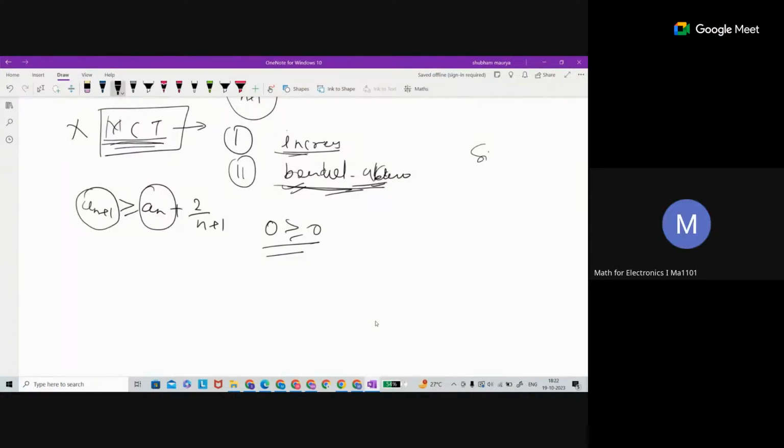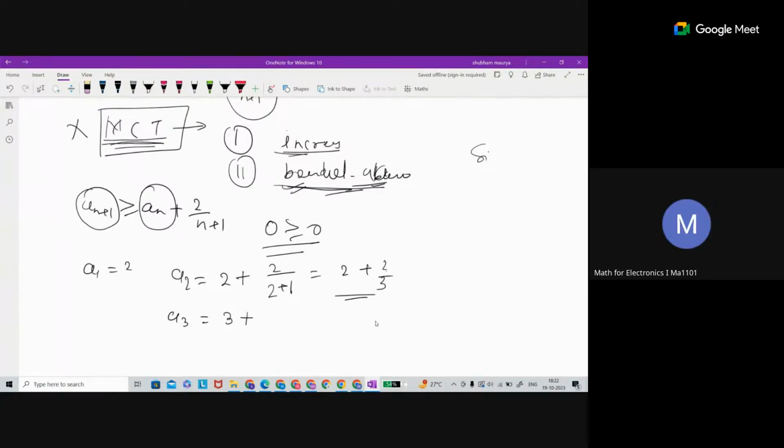Okay, let's do one thing. We have a1 equal to 2. What about a2? Check with the terms. This is 2 plus 2 upon 1 plus 1, which is 2 plus 1, so 3. We have 3. What about a3? It will be 2 by 3, no, sir. Sorry, yes, this is 2 by 3. Okay, no issues. We got this term.